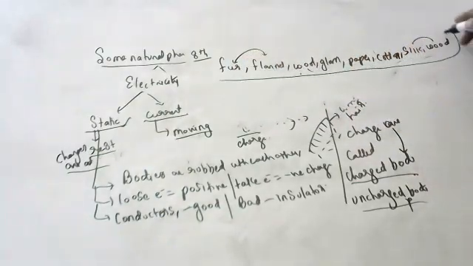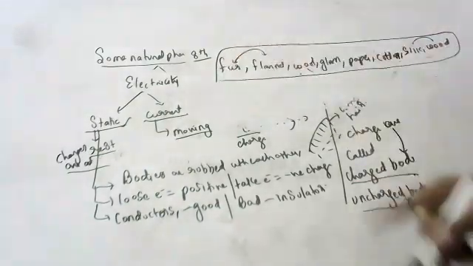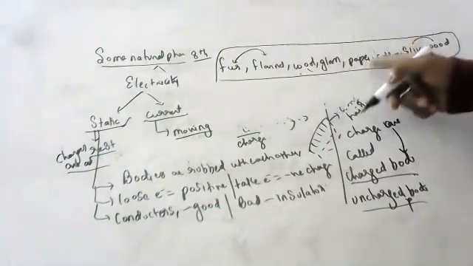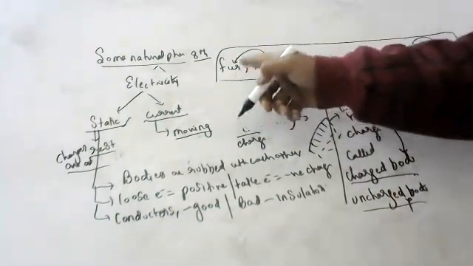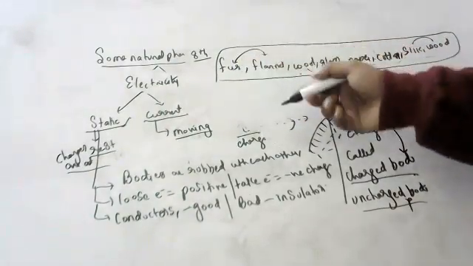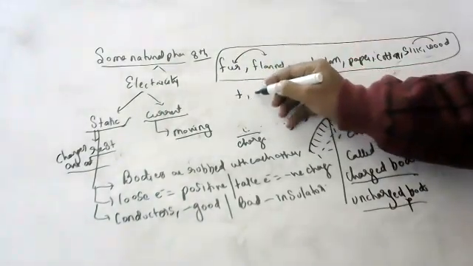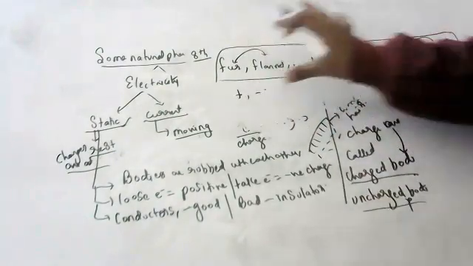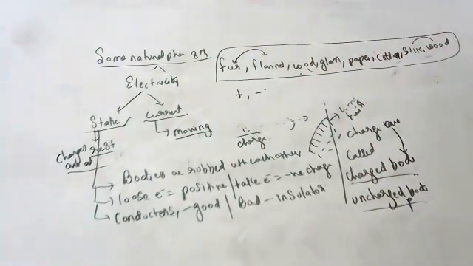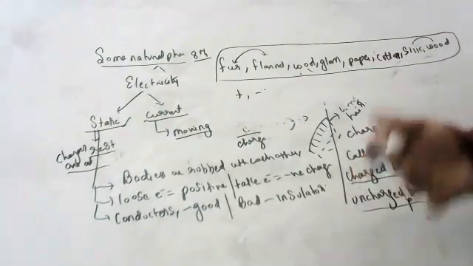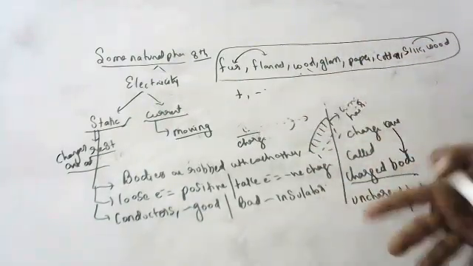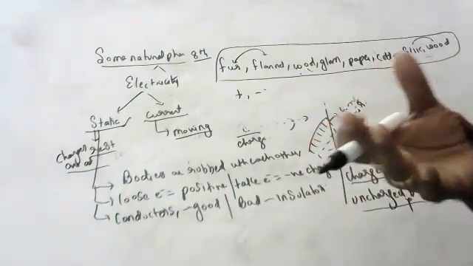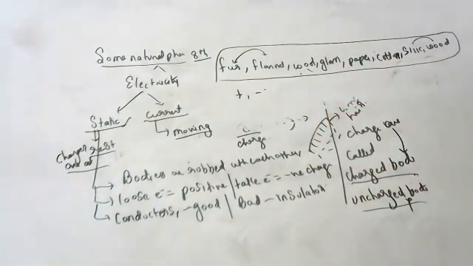Fur, flannel, wool, glass, paper, cotton, silk, wood. If you remember this, children, when you rub any two, the one before will get positive charge and the one after will get negative charge. If you remember the sequence, it will be easy for you to understand. Why are they happening like that? Because one will be more electropositive and one will be more electronegative. At this stage you will not understand; as you come to higher classes, you will understand, children.